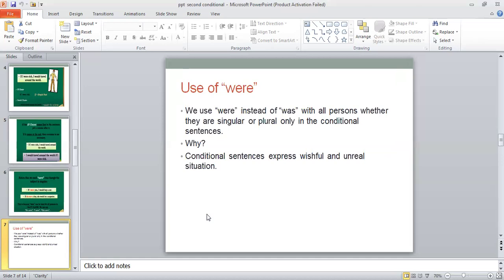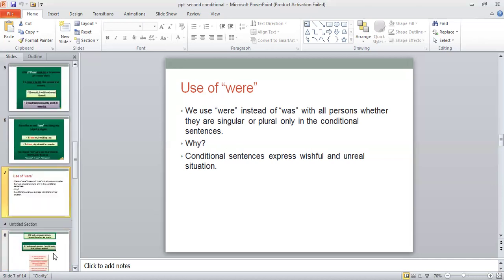Conditional sentences express wishful and unreal situation. This is the reason that we simply use were with all the pronouns, whether they are singular or plural.